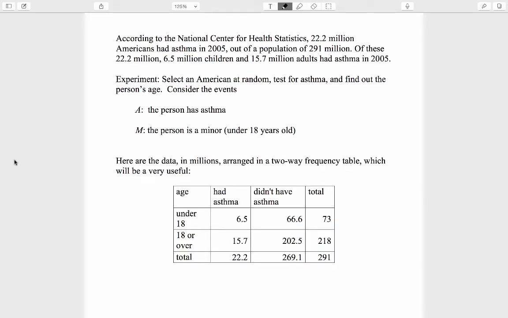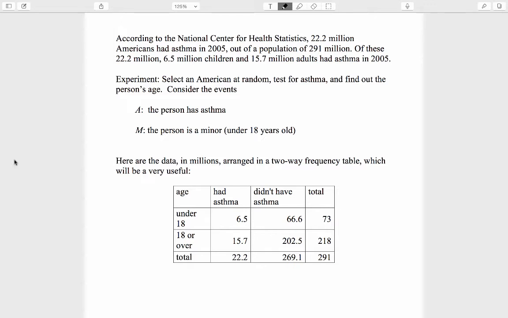According to the National Center for Health Statistics, 22.2 million Americans had asthma in 2005, out of a population at the time of 291 million. Of these 22.2 million, 6.5 million children and 15.7 million adults had asthma in 2005. So here's our experiment. Select an American at random, test for asthma, and find out the person's age.